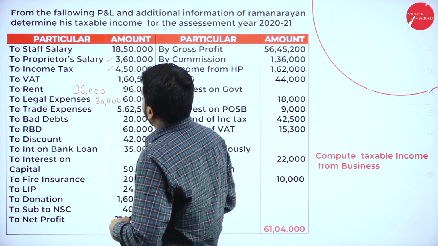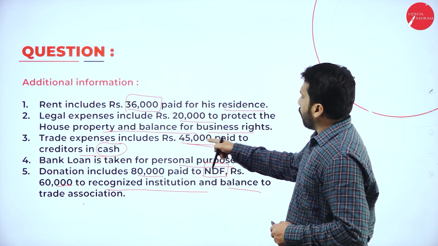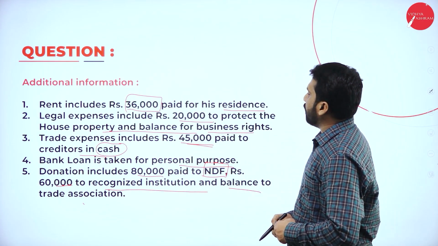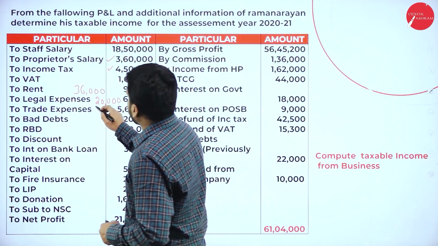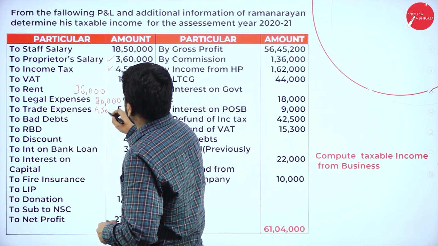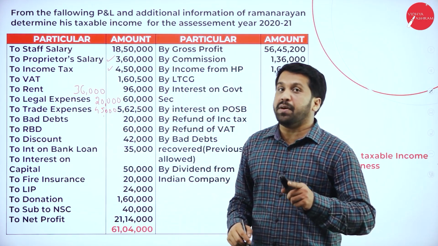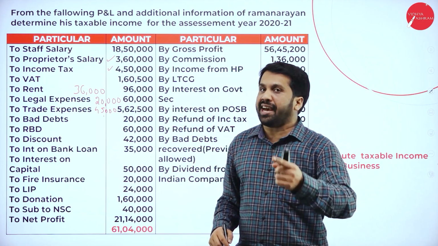Next, trade expenses, they have mentioned 45,000 paid to the creditors. 45,000 we should consider. We are not taking 45,000 because of paying to the creditor. We are taking it because it is paid by cash.